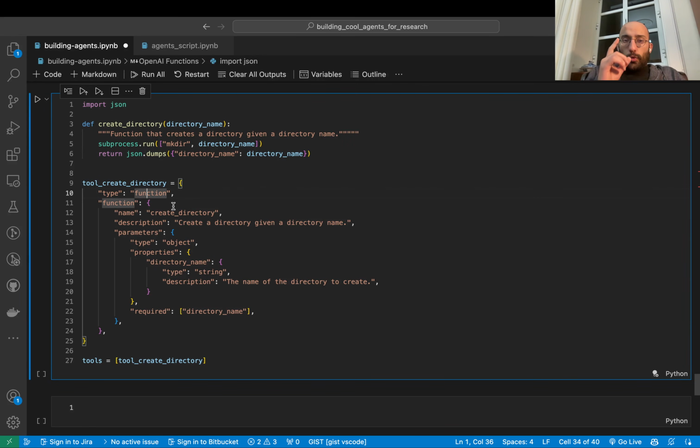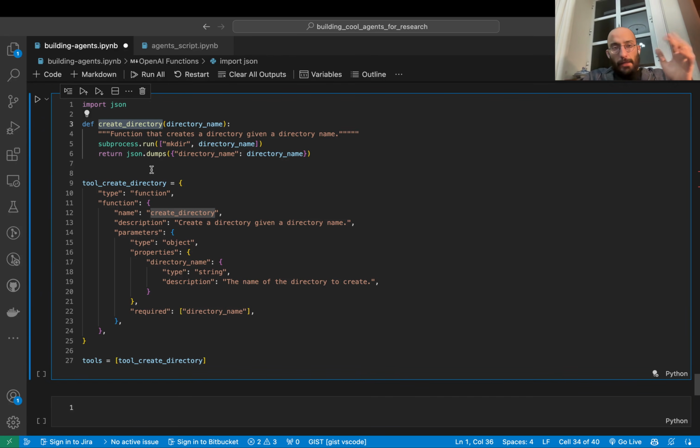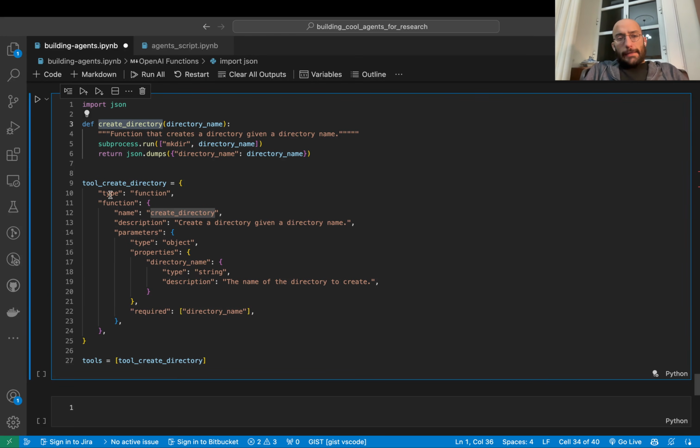And I'm just going to do it with one function, which is the create directory, just to simplify things a little bit. Or maybe because I got bored and lazy yesterday. It could be one thing or the other.